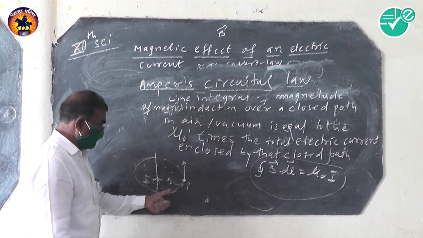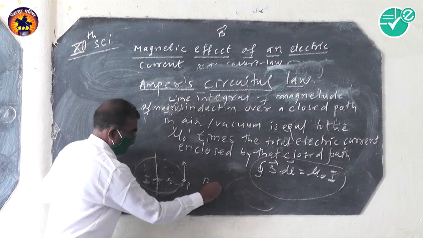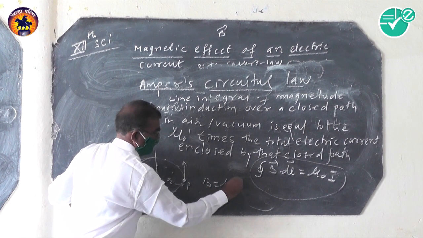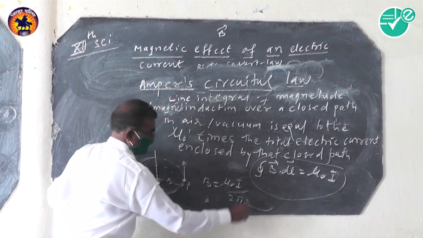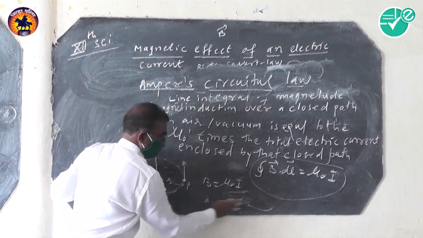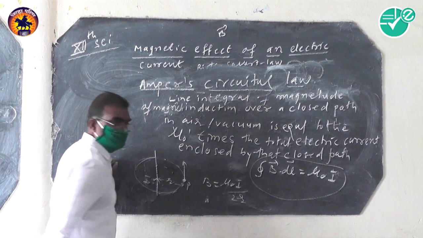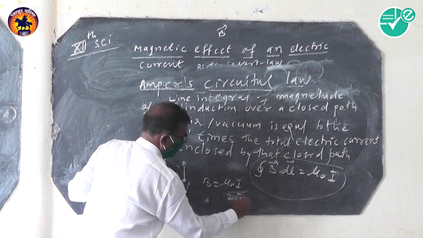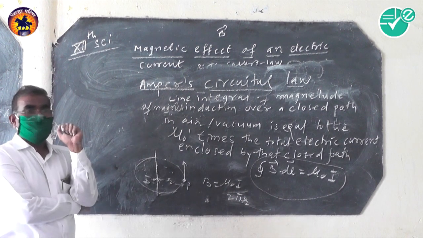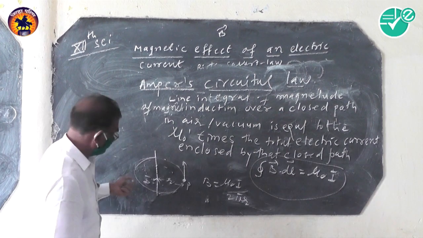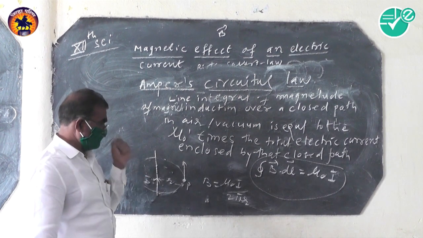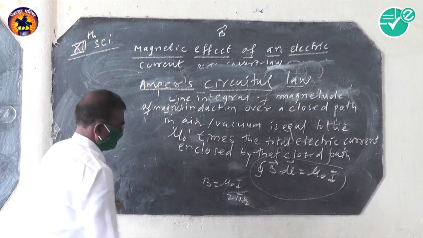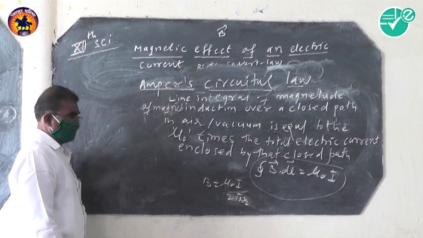The magnitude of magnetic induction at point P due to the long straight conductor at a distance r is mu 0 I upon 2 pi r. That is the magnetic induction at a point due to the long straight conductor carrying a current. That is B equal to mu 0 I upon 2 pi r.